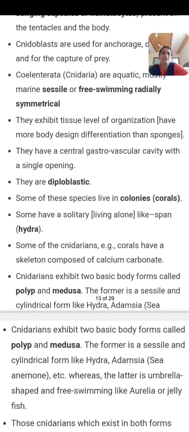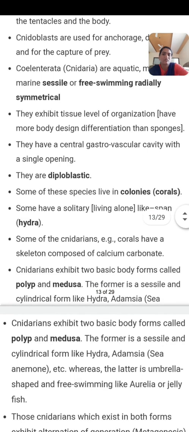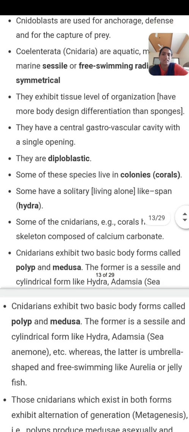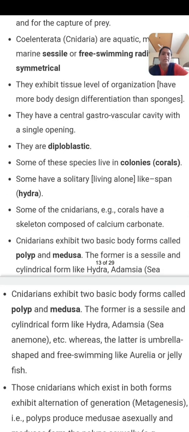They have a central gastrovascular cavity with a single opening. In sponges or Porifera it is known as spongicoel. Here it is known as gastrovascular cavity with a single opening. As a single opening is there, the body exhibits a blind sac body plan.